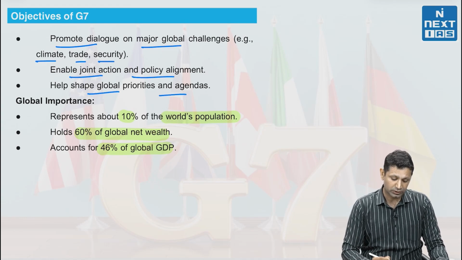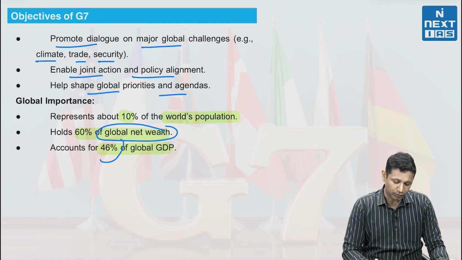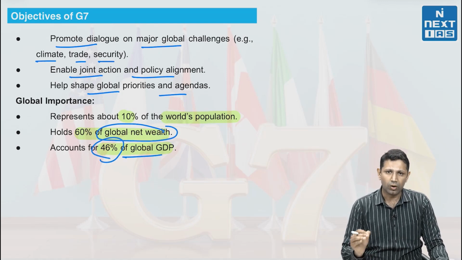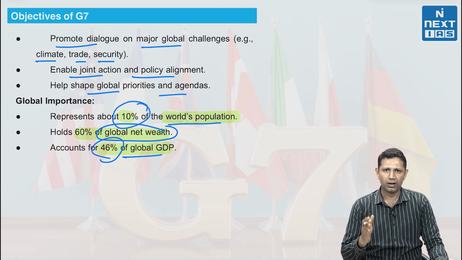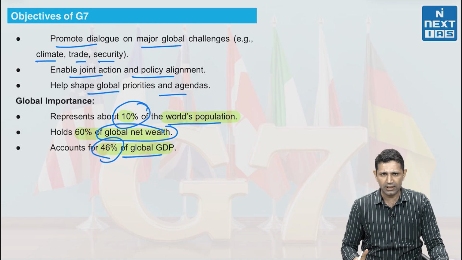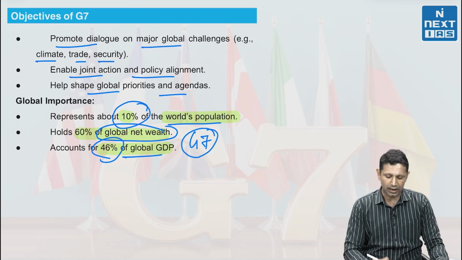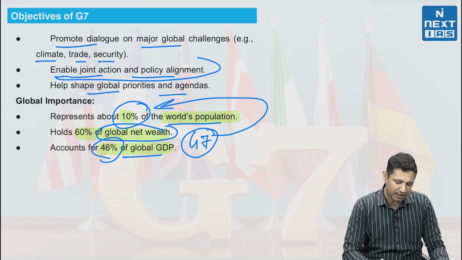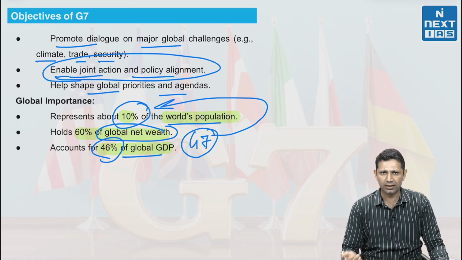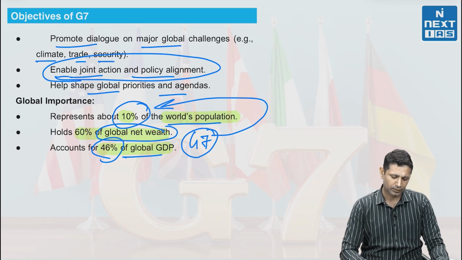Because it holds 60% of the global net wealth. Secondly, it accounts for 46% of the global GDP, although the population it contributes to the world is only 10%. So the world's 46% GDP and 60% global net wealth come from these G7 countries, and they account for only 10% of the population. That's why if the policy alignment and joint action are by these important countries, then globally these will be followed.